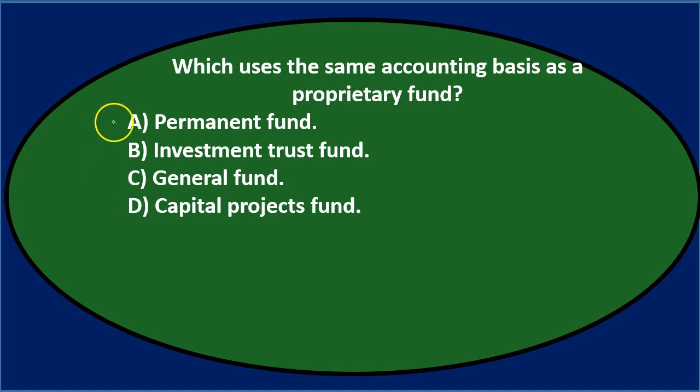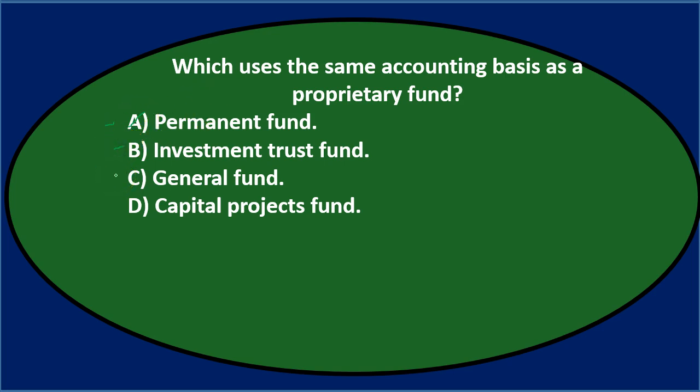So given those three, let's go through these. We've got the permanent fund. Where does it lie? Well, this might not be as easy to know. You might have a question on the permanent fund, but it's a governmental fund. And the governmental fund is going to use the modified accrual basis, whereas the proprietary fund is going to use an accrual basis. So these aren't going to be using the same, you wouldn't think. Then we have the investment trust fund. Now that sounds like a fiduciary fund, and of the three categories, that's the one that's most unclear as to what type of accounting basis it could typically be. But we would think that would probably be using an accrual basis, and therefore be the same as the proprietary fund. But I'll keep that one for now.